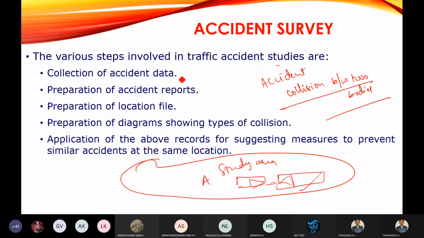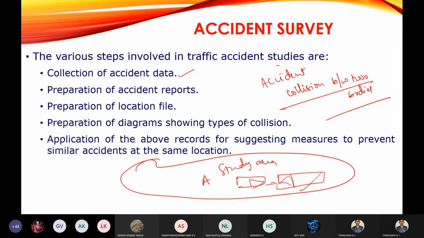So the first one is collection of accident data. As soon as the accident has occurred, you have to inform the local nearby police station that the accident has occurred in your jurisdiction.